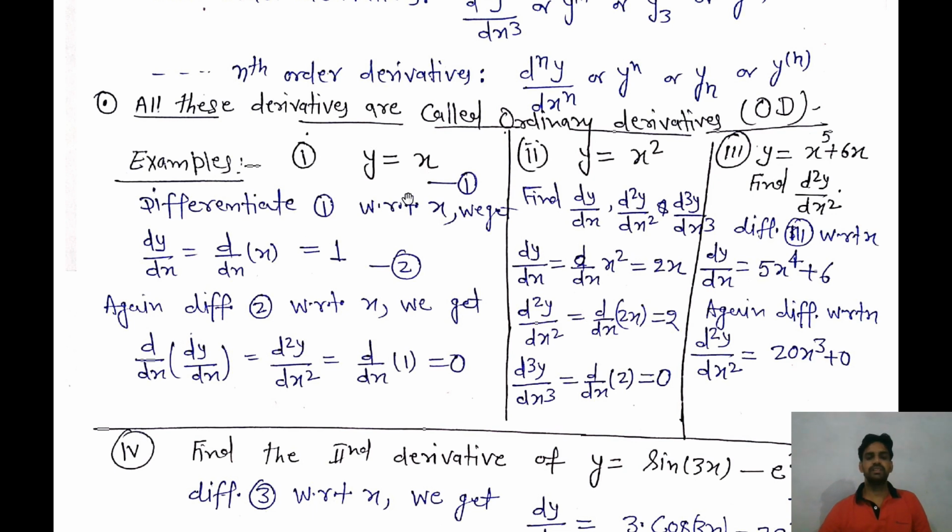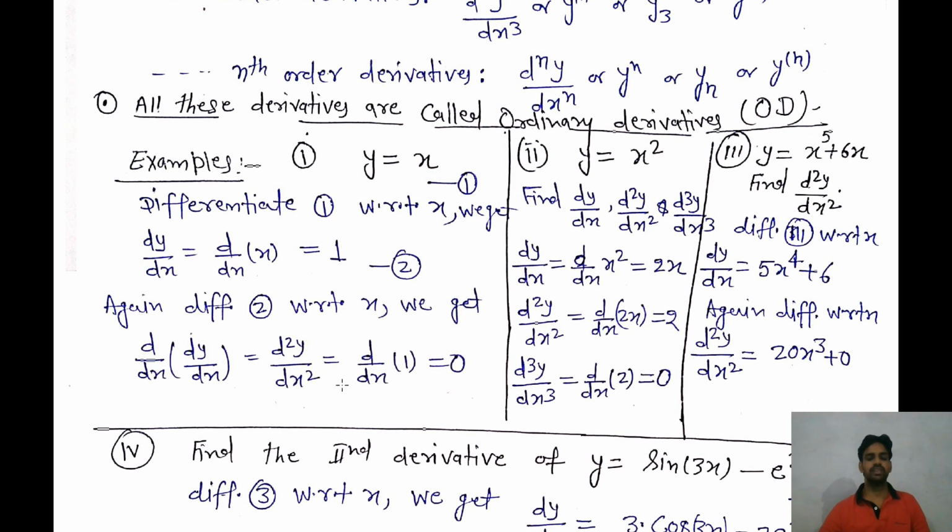Now we differentiate this equation 1 with respect to the independent variable x. Then we get dy over dx, and the derivative of x is equal to 1. I hope you know all the derivative formulas. Here I am using that formula directly. If we differentiate the second time, that is d over dx of dy over dx, then we will get